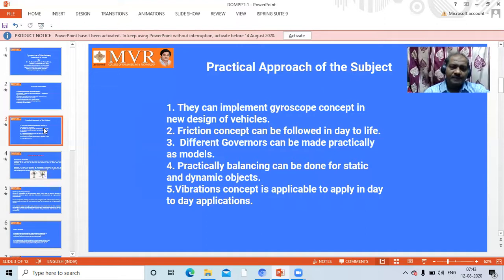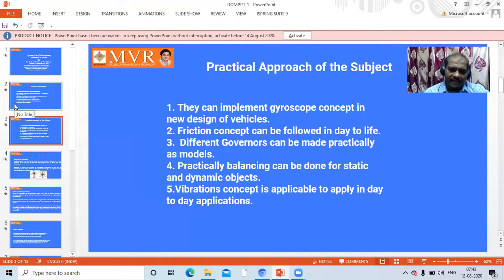First one is students can implement gyroscope concept in new design of vehicles. Regularly in automobiles, number of designs are going to come in. So if a new design has to maintain balancing, we can go for this concept. For example, a lorry has a proper base.